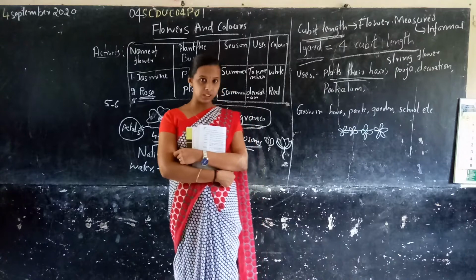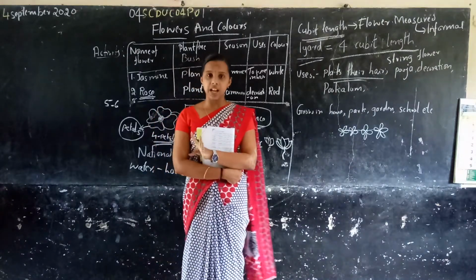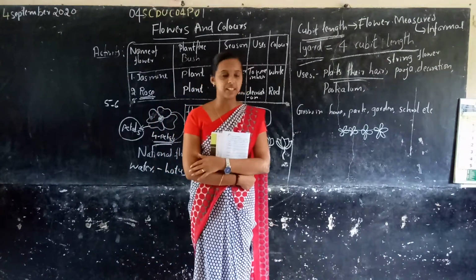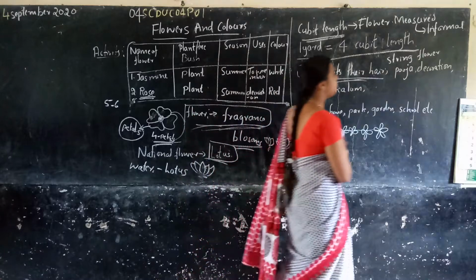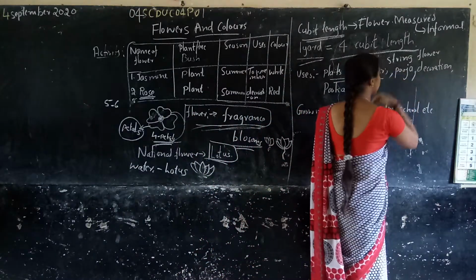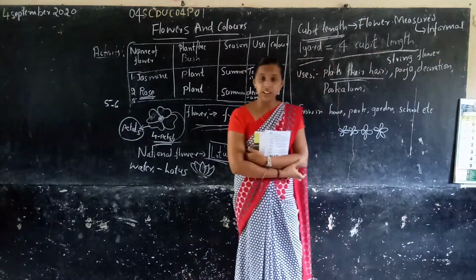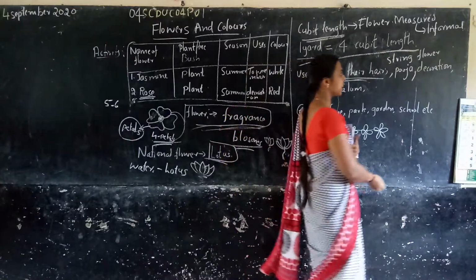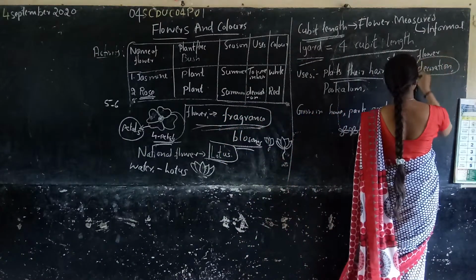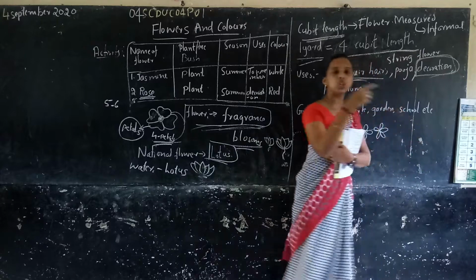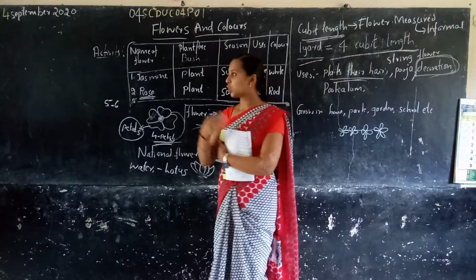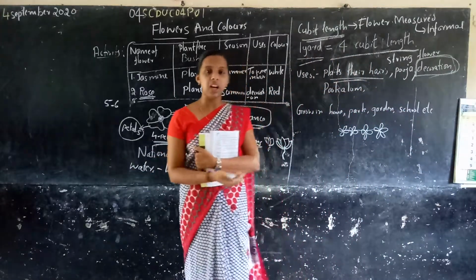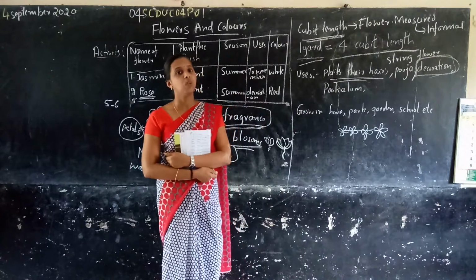Yeah, we wear jasmine, rose, etc. We use flowers in pujas. In any puja we use flowers. Next, we use them in decorations, decoration of your home, decoration of your garden, etc.